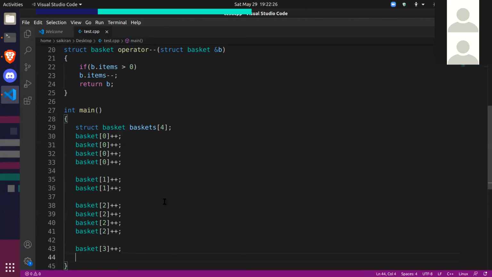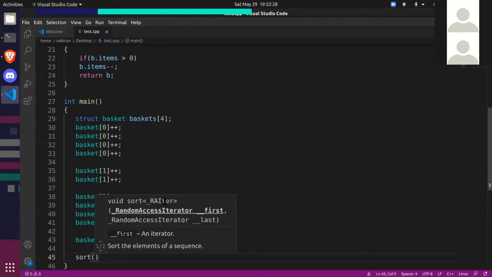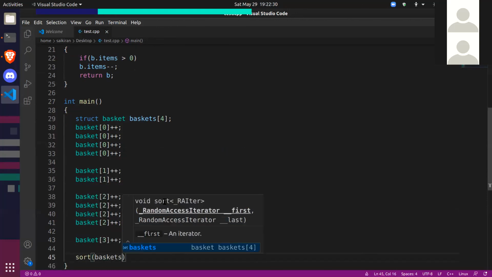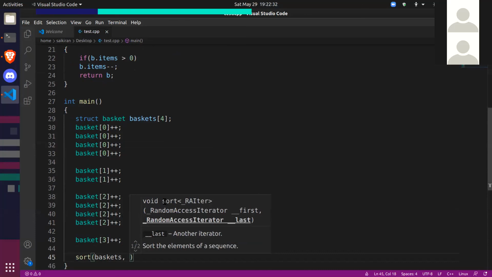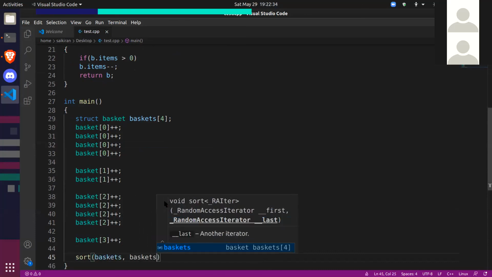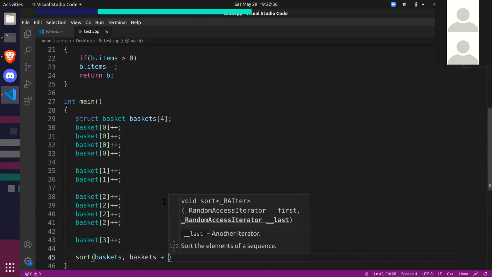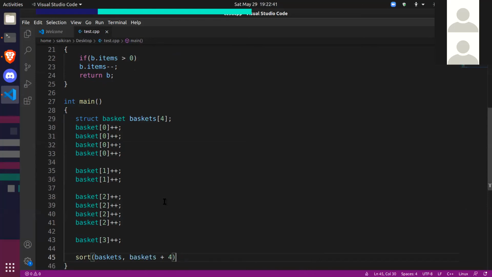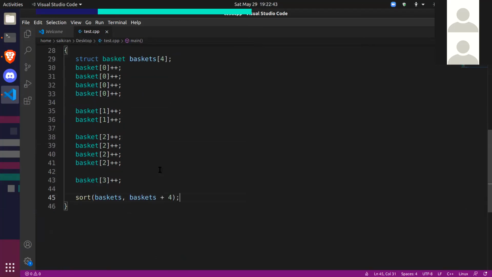Okay. Now I want to sort these baskets. So what do I do? First I send the pointer to the first basket. And next I can send the pointer to the end of these baskets array, which will be baskets plus 4. Now let's see what happens.